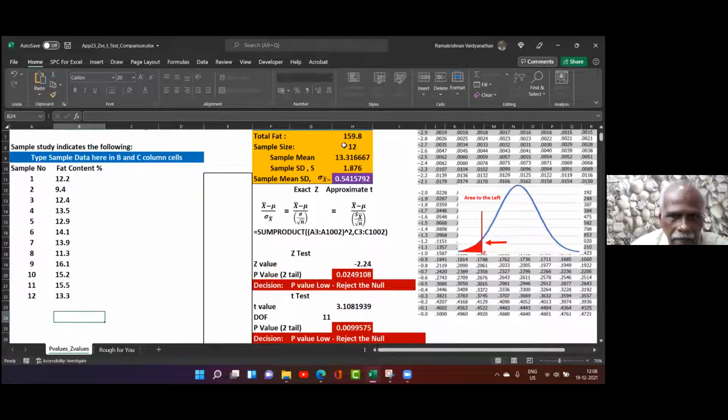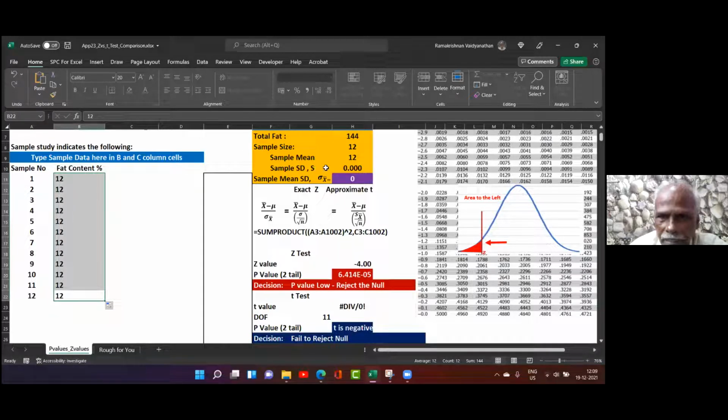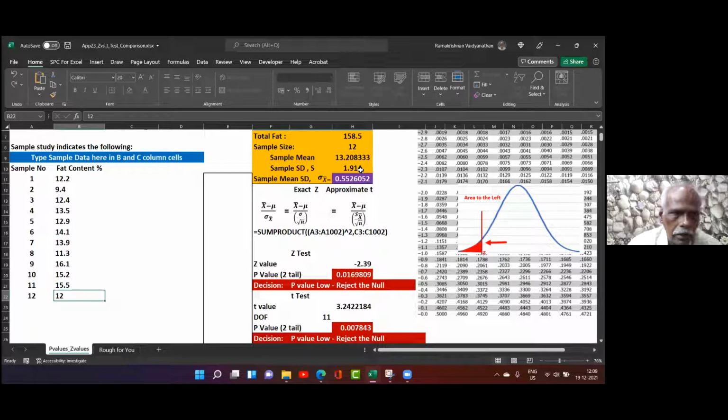I will find the average. Sample mean is obtained as 13.33 and sample standard deviation is 1.7876. How do I find it? I find it using this data. I can add all this data, divide by 12, and I get 13.3. If I change this value, say I take it as 12, then it is 13.2. And if I put 12 in all, then the mean will be 12 and the standard deviation is 0. Therefore, all you need to do is take the data, put the data in, and find the sample standard deviation.